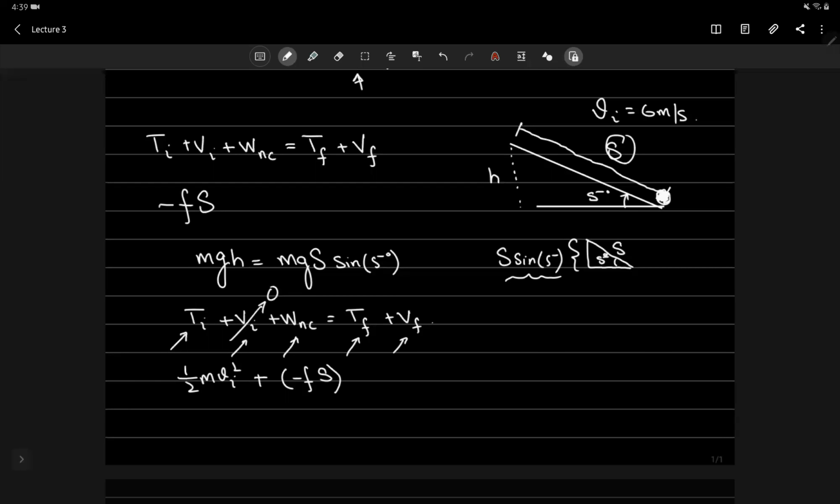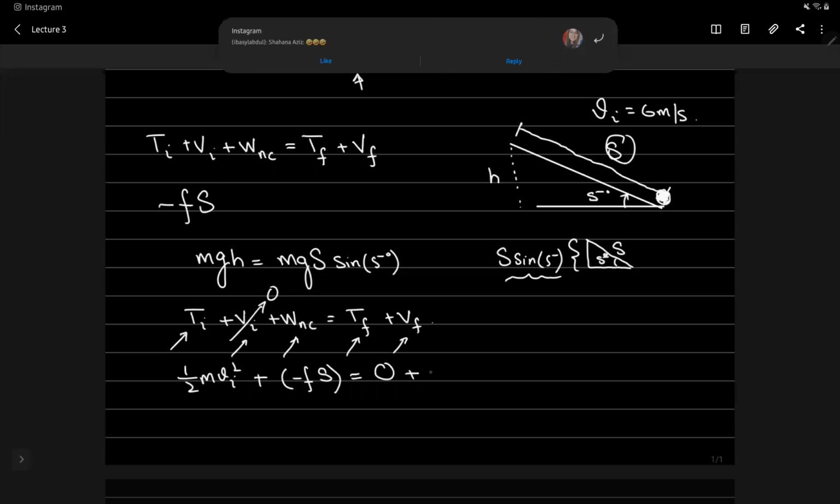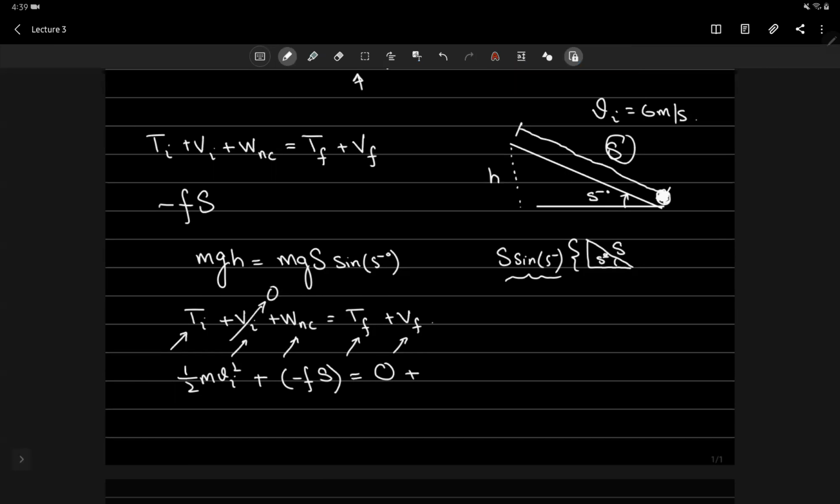right? And this thing is equal to final. We know that our ball comes to rest, so final kinetic energy is 0, and we know that when it travels some distance or moves up some height while traveling upwards along the slope, it gains some potential energy, right? The kinetic energy is being converted into potential energy, or finally all of its energy goes into potential energy. So we have mg s sine of 5 degrees, right?